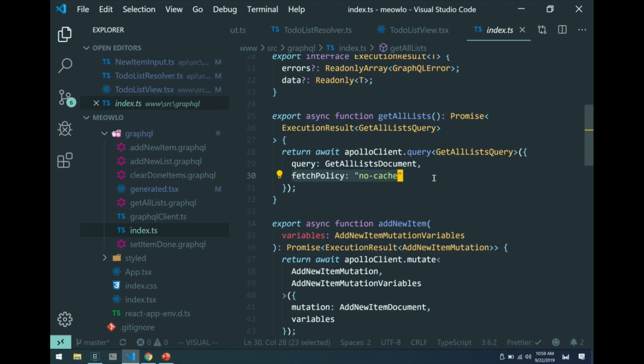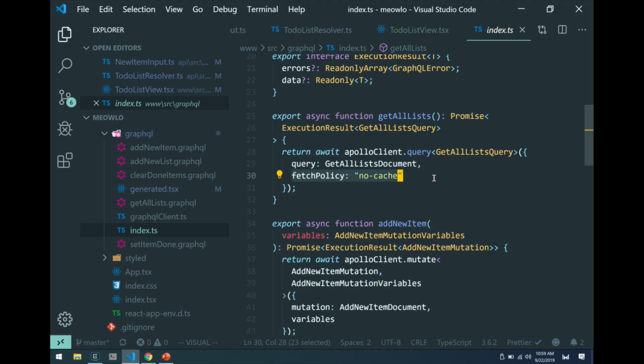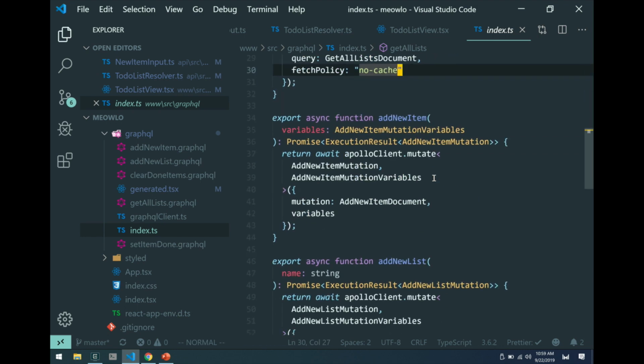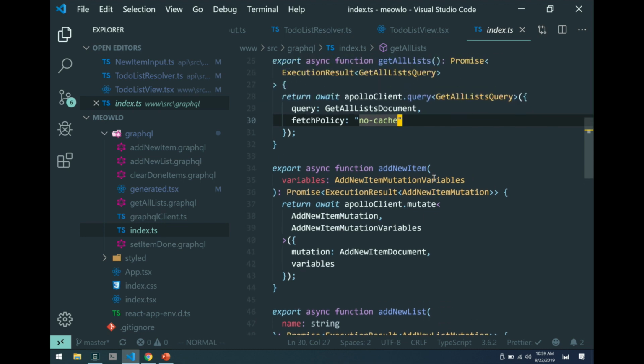I'm using Apollo Client as well. And so I just want to say, hey, by the way, I know this data might be cached after a fetch, but I don't want to use the cached version. I always want to make this request out to the network. So this is an inefficient request, but I mentioned before, it doesn't really matter right now. So are you not using the cache for anything? No, everything else uses the cache.